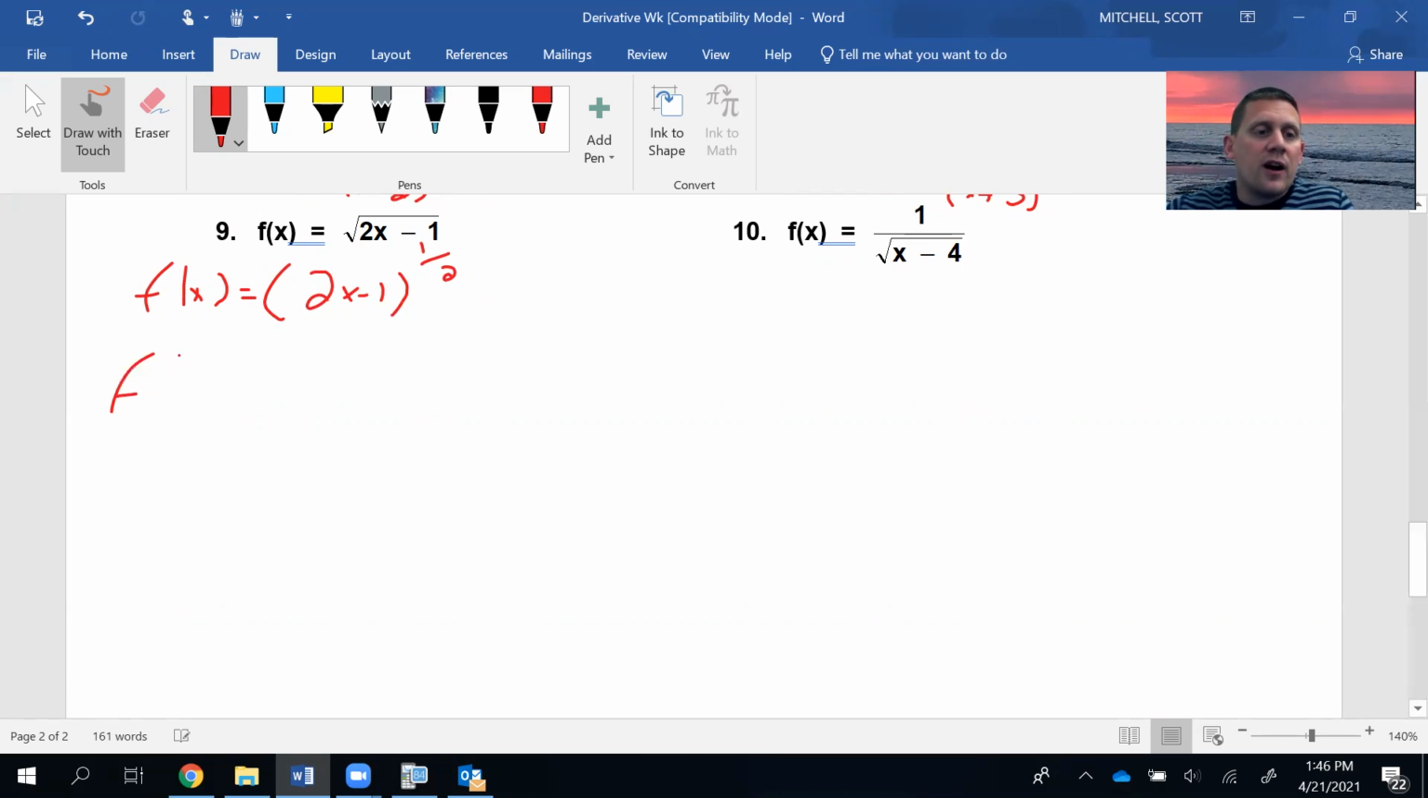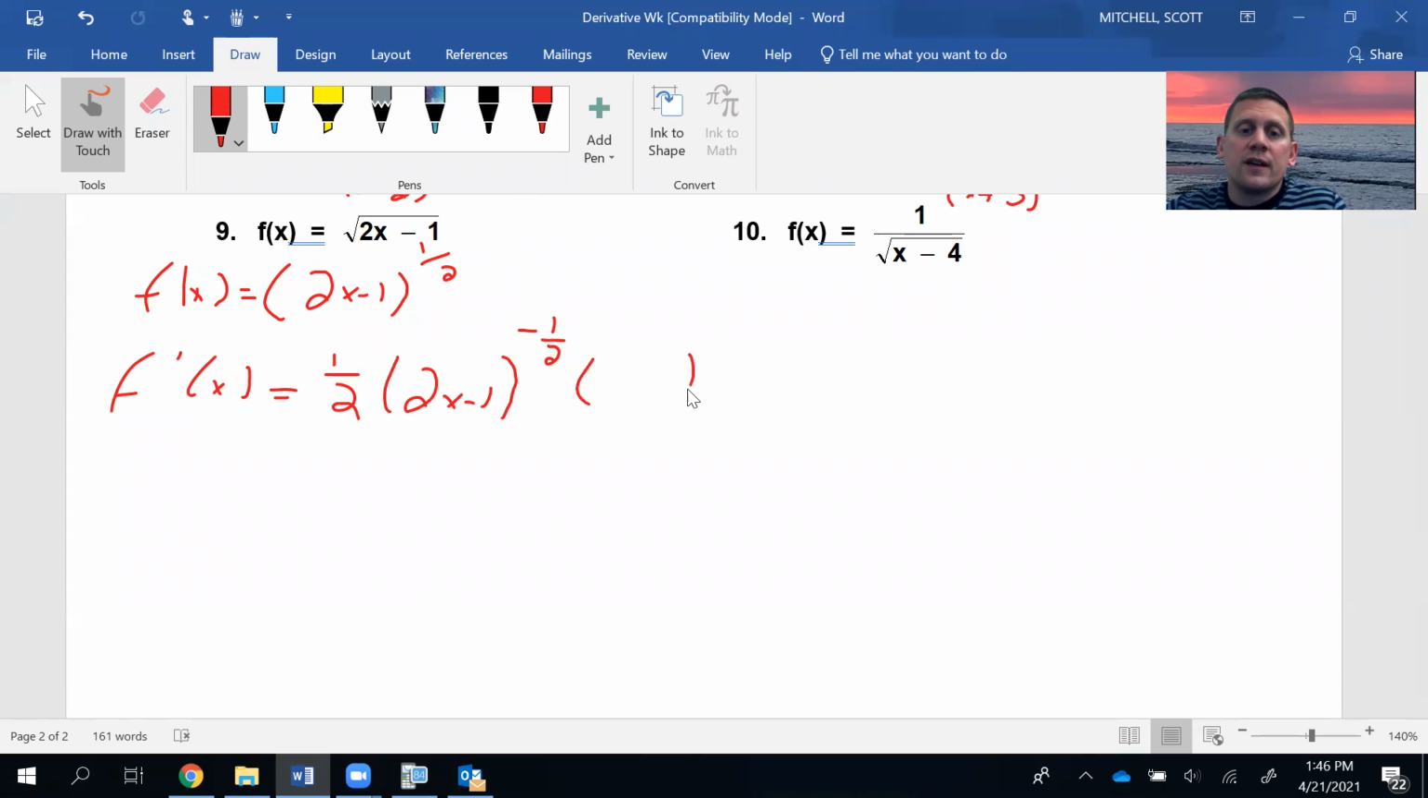So now I'm going to find my derivative. Take your exponent times your coefficient. Your coefficient's 1, so 1/2 times 1 is 1/2. Keep the inside the same, so I just write my base down, if you will. Take 1 away from 1/2. What's 1/2 minus 1? That's -1/2.